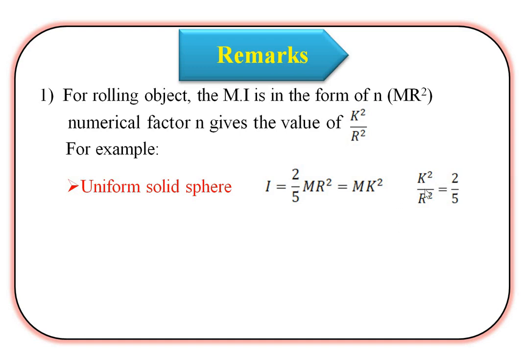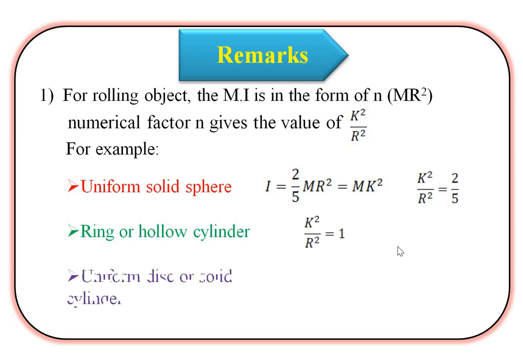So we have to get the ratio k squared divided by R squared, which is simply 2 by 5. For a ring or hollow cylinder, this ratio becomes simply 1. And for a uniform disc or solid cylinder, this ratio becomes 1/2.